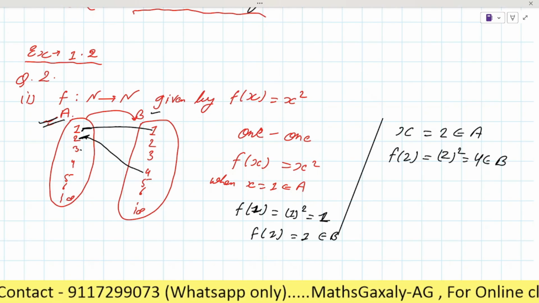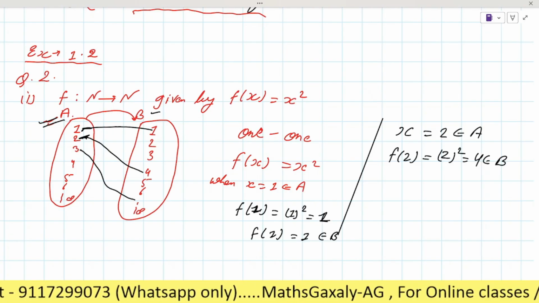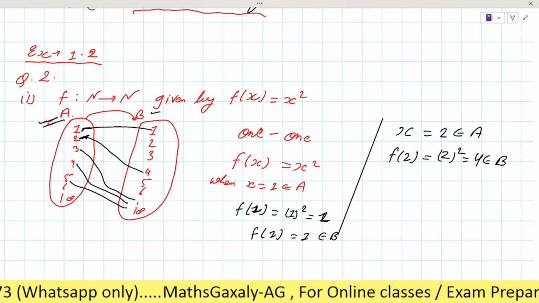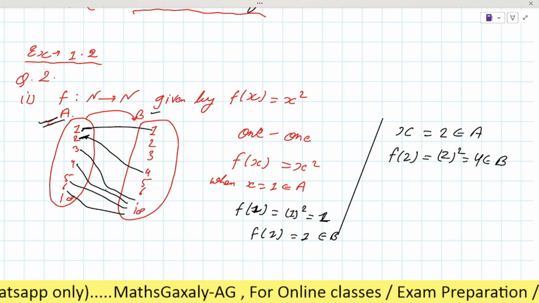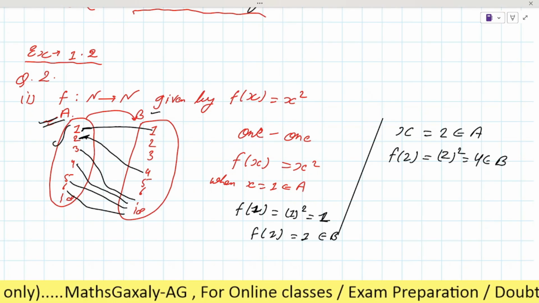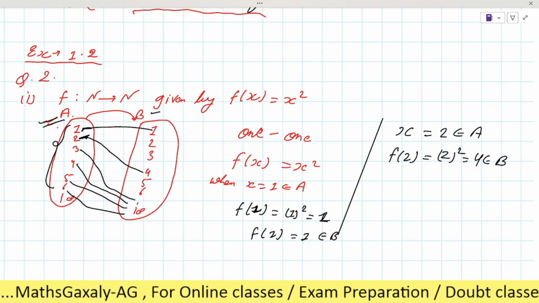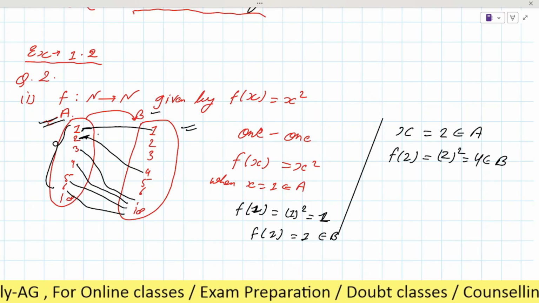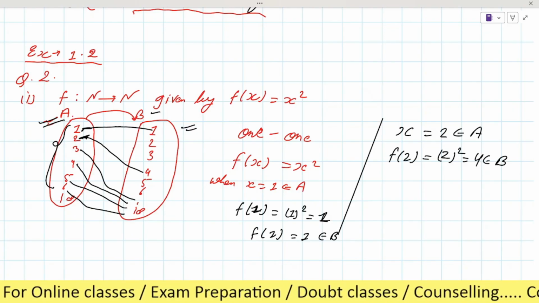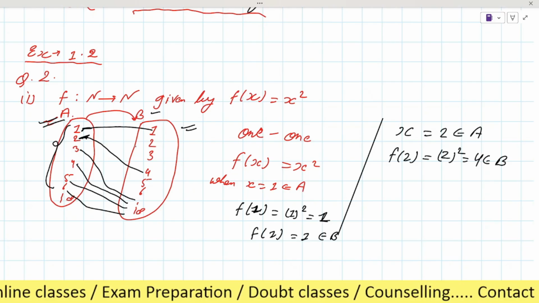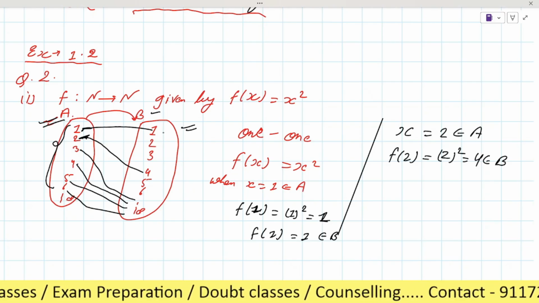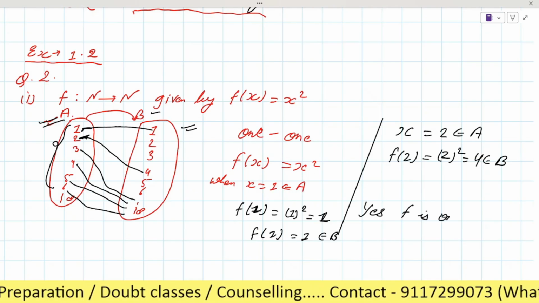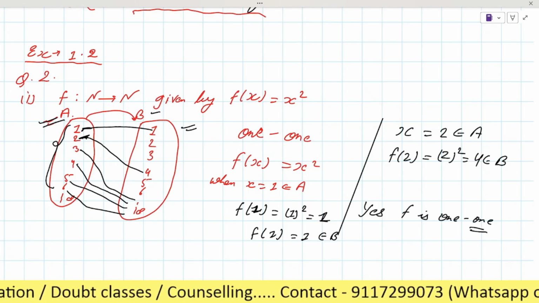Similarly, we can do for 3. It will be 9, which also belongs to set B. For 4, it will be 16. For 5, it will be 25. For 6, it will be 36. Means, as you can see here, each element of set A has its own unique image in set B, right? And each and every one has its own image, है ना? No one has the same image in set B. So we can say that yes, f is one-one. Hence we have proved it now.